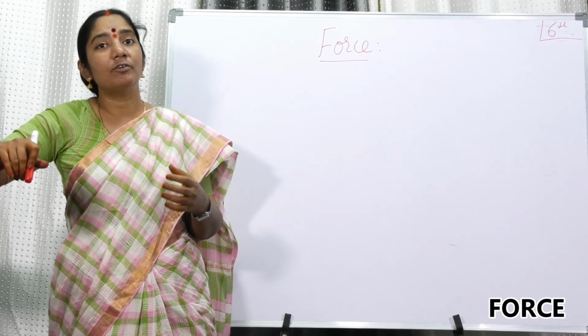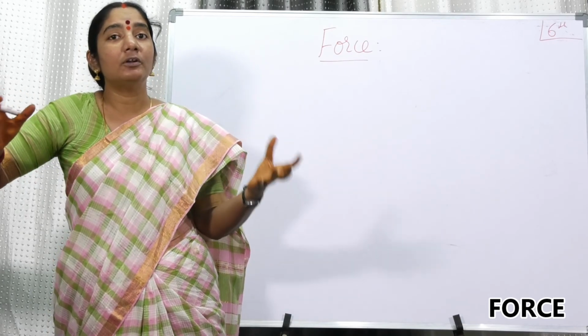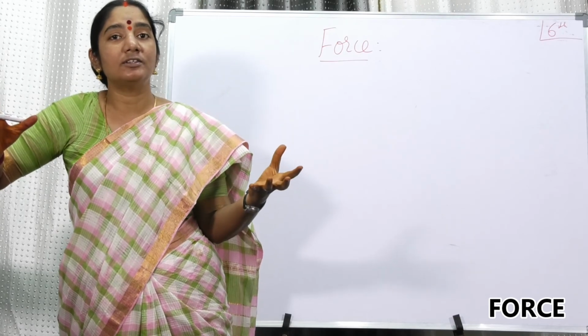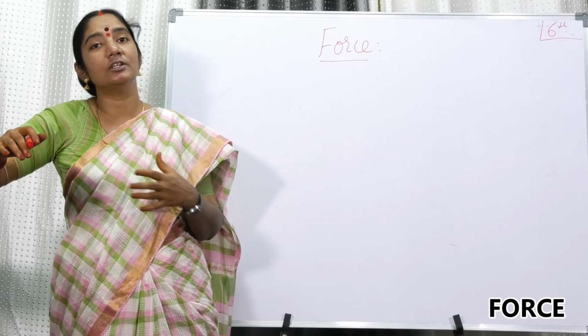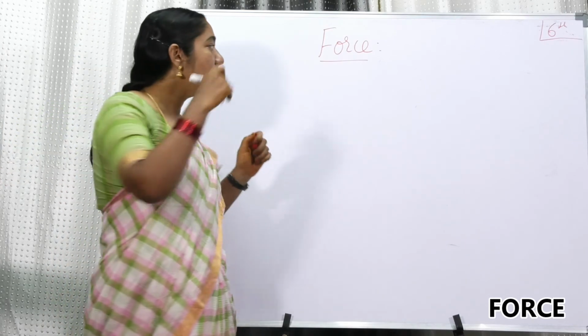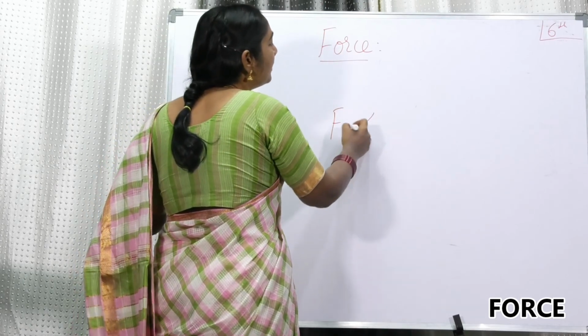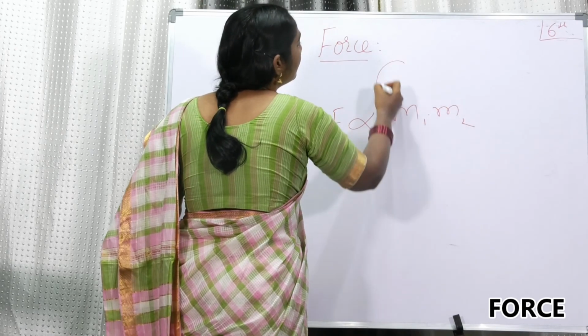The gravitational force is depending on the masses of the bodies. So the more the mass, the more the gravitational force. It is directly proportional to the mass of the bodies. He gave a formula that the force depends on the product of the masses of the two bodies.